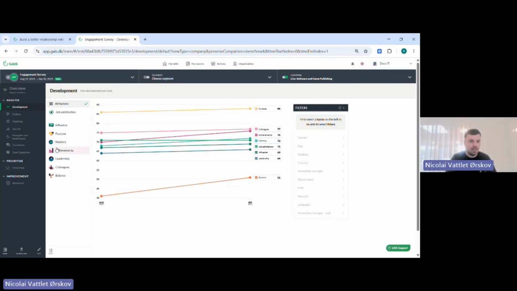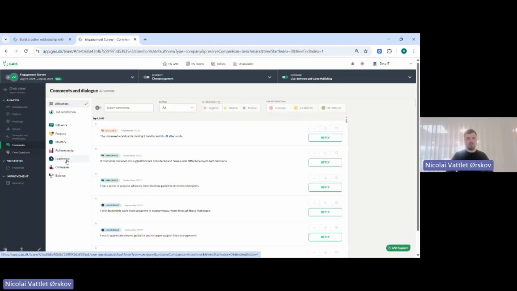The last thing I would like to show you in terms of the analyzing tools is our comments section, because of course it's possible for you guys to find all the comments if you allowed employees to write them. And depending on how big your organization is, you might end up with a lot of comments. Here you can see that we have 207 comments in this company.